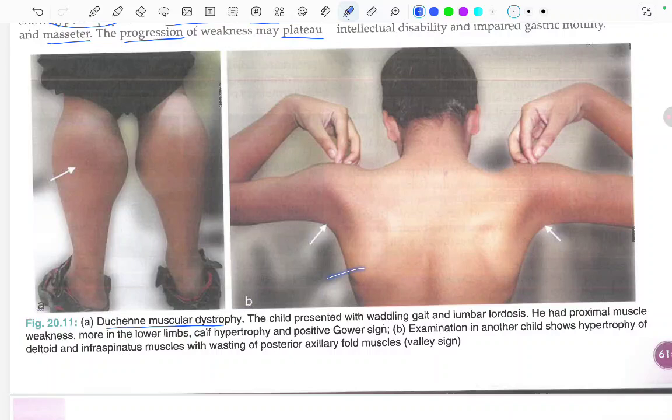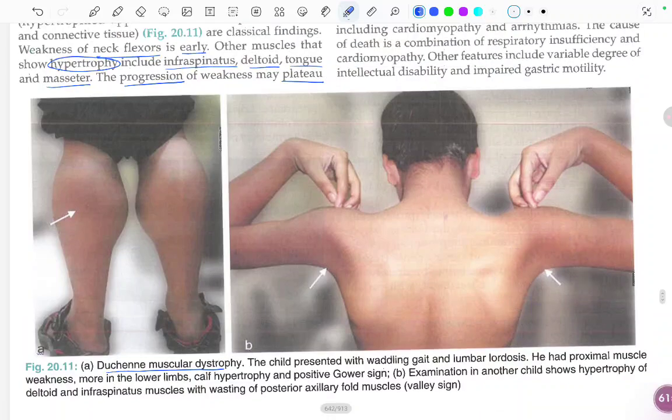In the second image, examination of another child shows hypertrophy of the deltoid and the infraspinatus muscle. See, there is hypertrophy of the deltoid and infraspinatus with wasting of the posterior axillary fold muscle, which is called the belly sign. So there is wasting of the posterior axillary fold muscle.